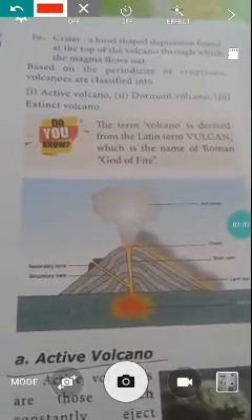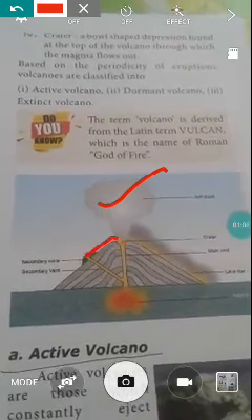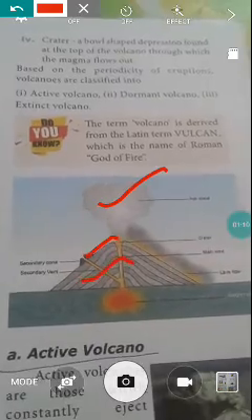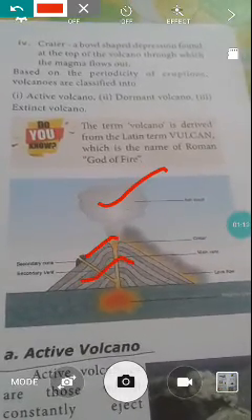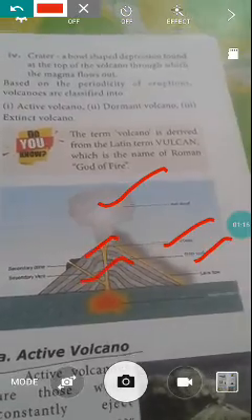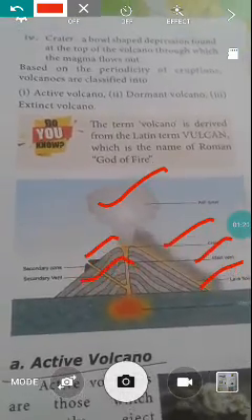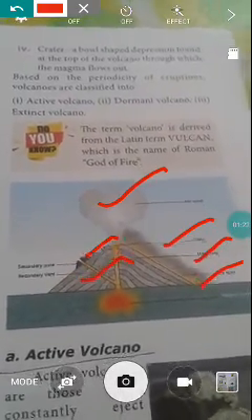pictures of the volcanoes. It's ash, it's a cone, it's a vent, and crater, main vent, and lava flow. So this is the basic structure of volcanoes.